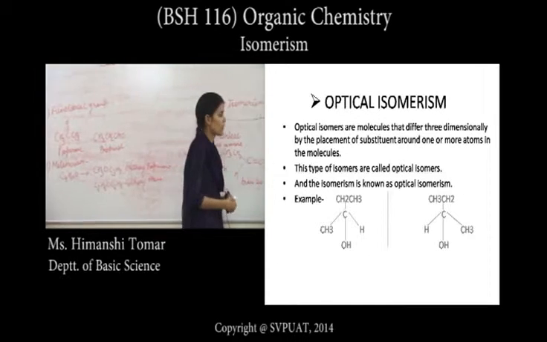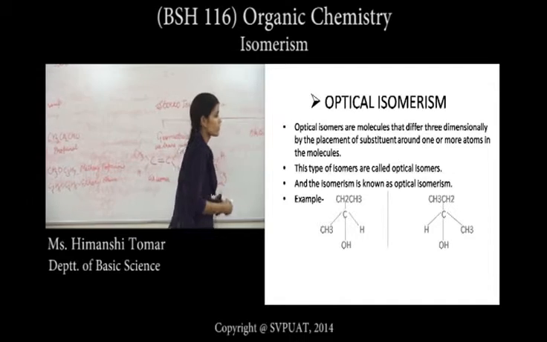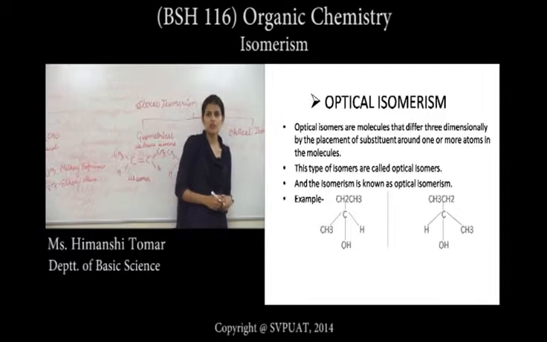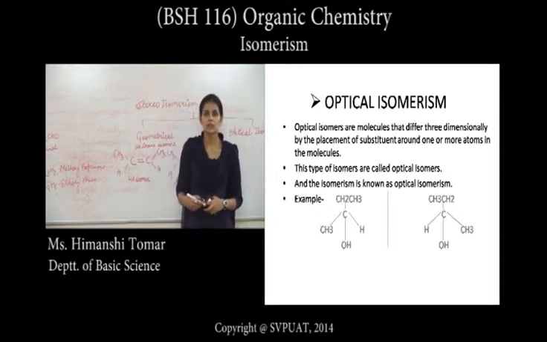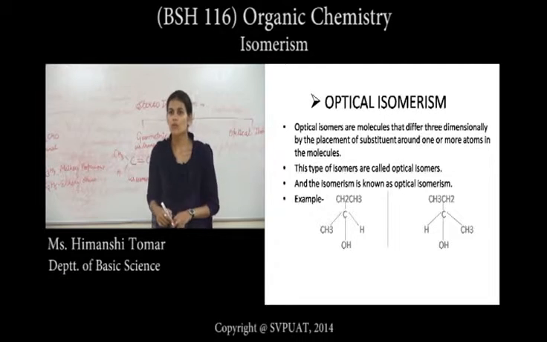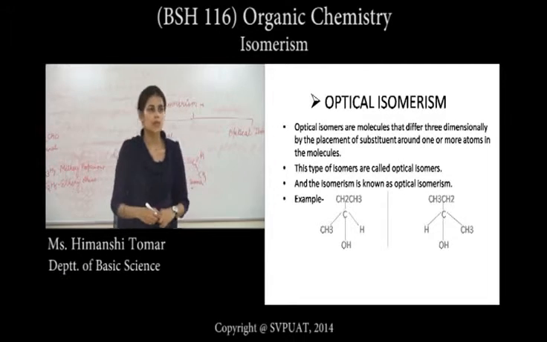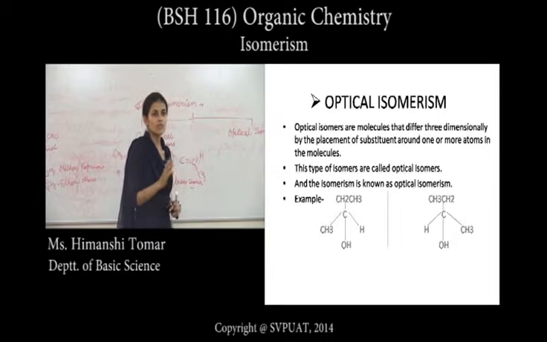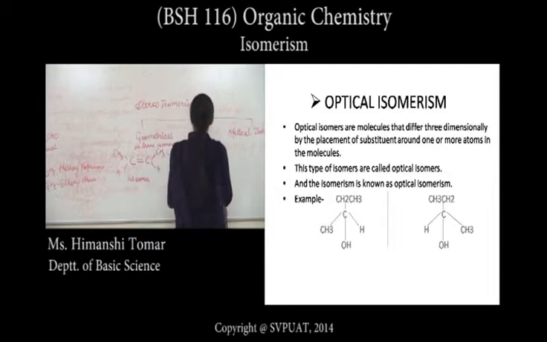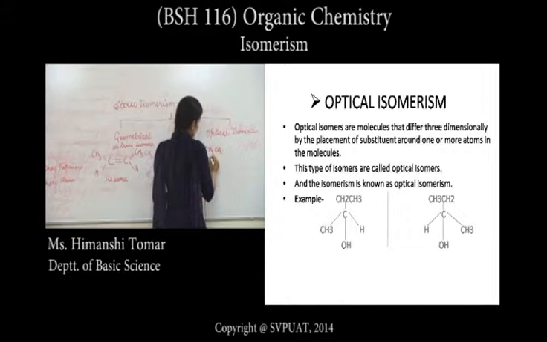Now we study optical isomerism. In optical isomerism, the arrangement of the four different groups around the carbon atom is different. If we place a mirror, we see that the two are mirror images of each other. CH3, CH2, C, CH3, H, OH.